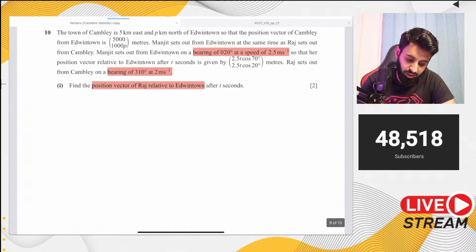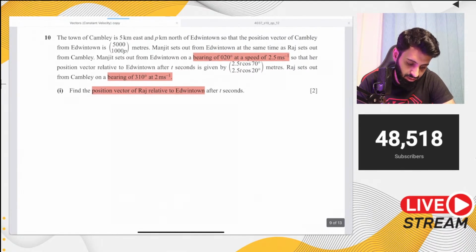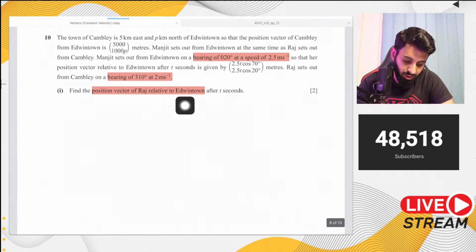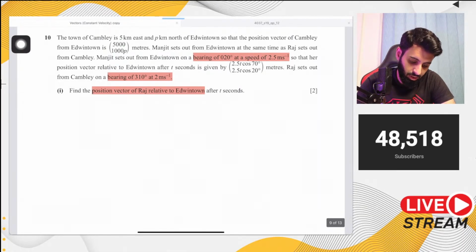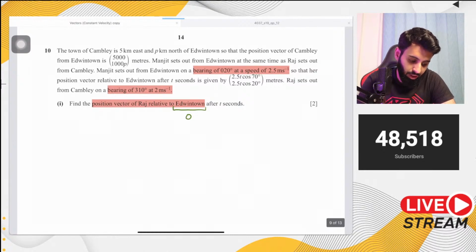Okay, so where is R setting off from? R is setting off from C. Okay, so R sets out from C and we need to write down the position vector of R relative to E. Okay, so first of all, think of it this way. Think of E as O, your origin, and then think of C as a separate point, and you know that the position vector of C from O is equal to what? Is equal to 5,000 and 1,000 P.